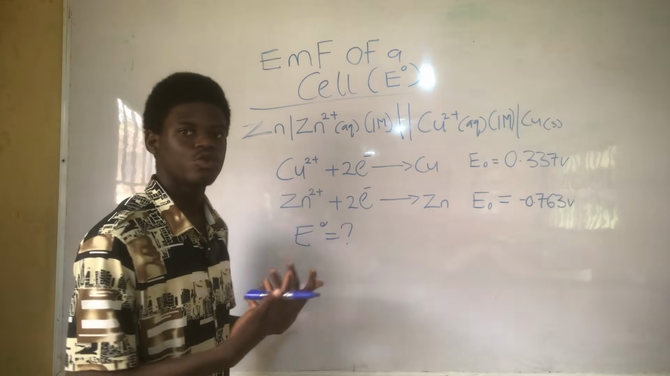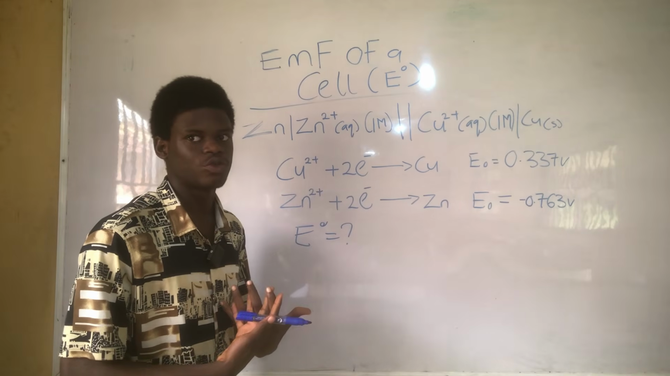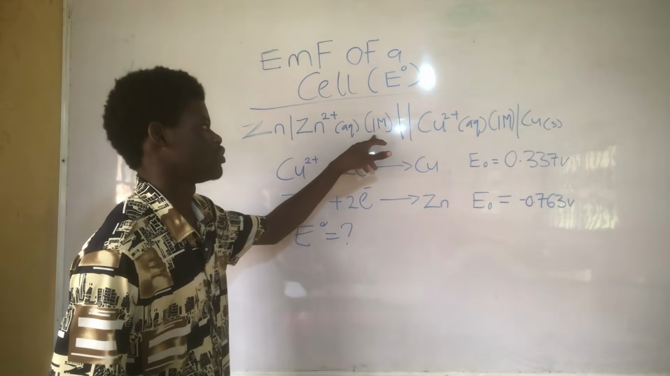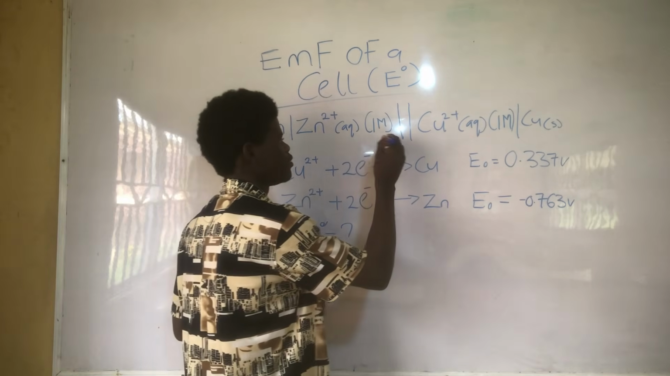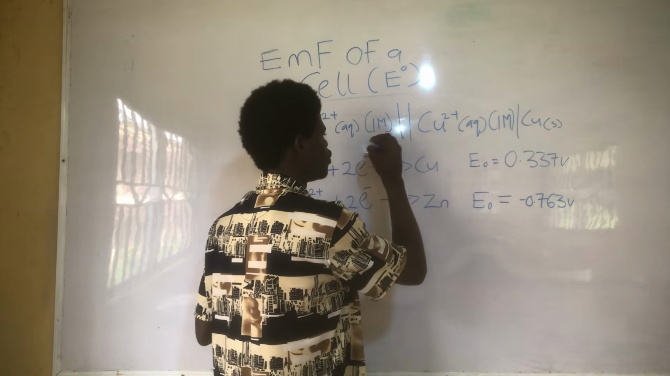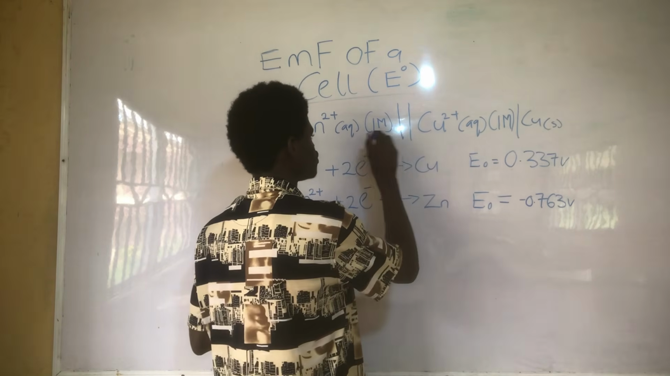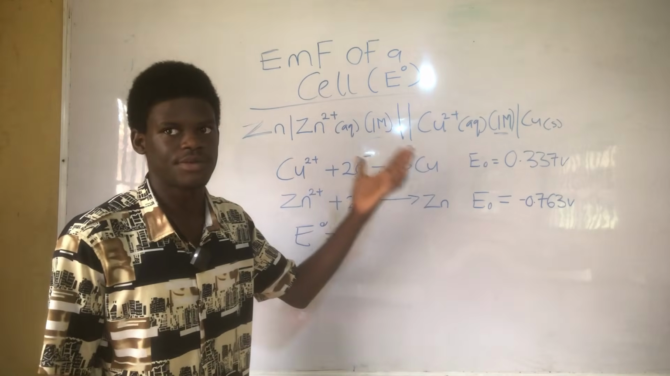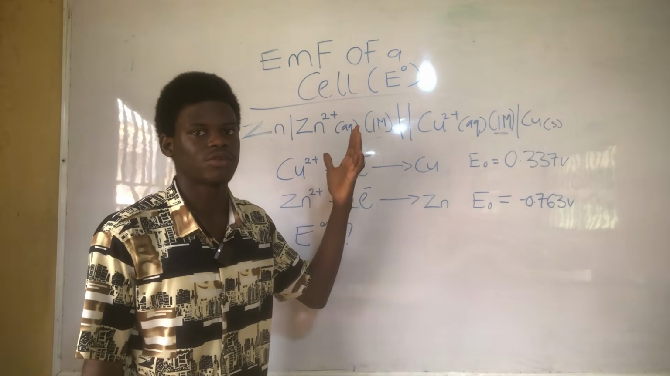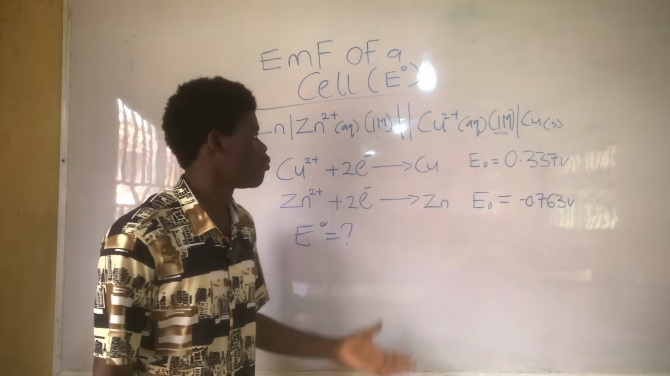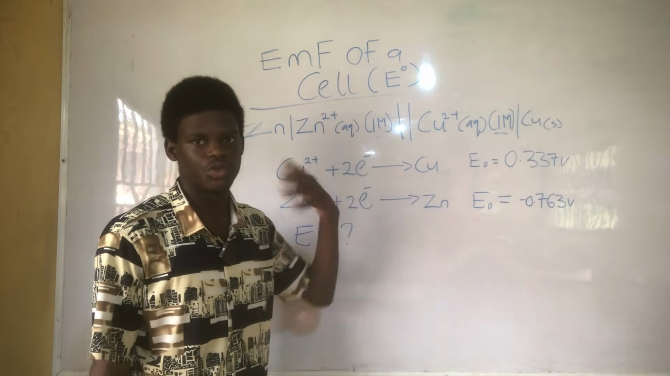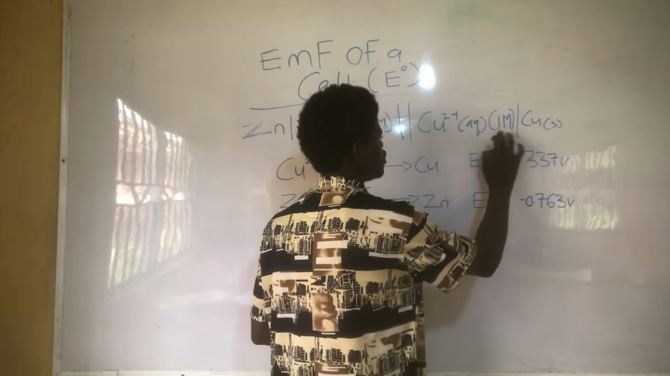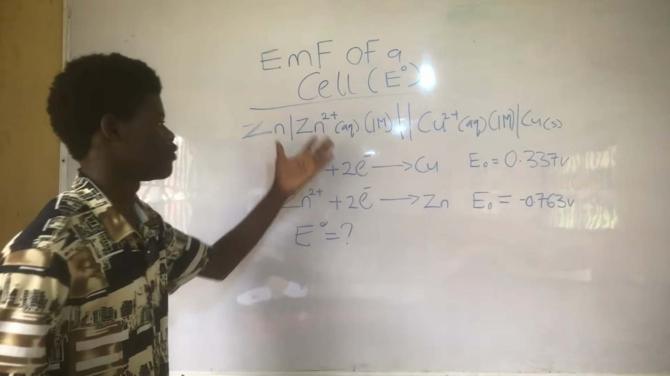So for you to know when to use Nernst equation or when to find the standard, you look at the concentration. If you look at this place, the concentration is 1 molar here and 1 molar here. So since the concentration is the same, that's to tell you that we don't have to use Nernst equation. But if it is different, we use Nernst equation. So I'm just showing you that we'll get back to Nernst equation later. So let's look for the EMF of this.